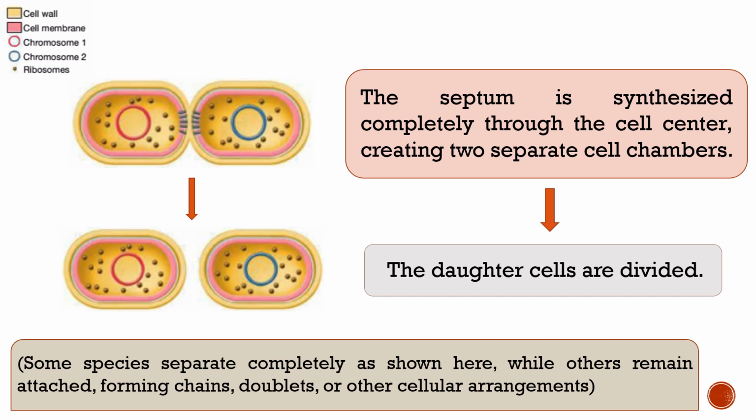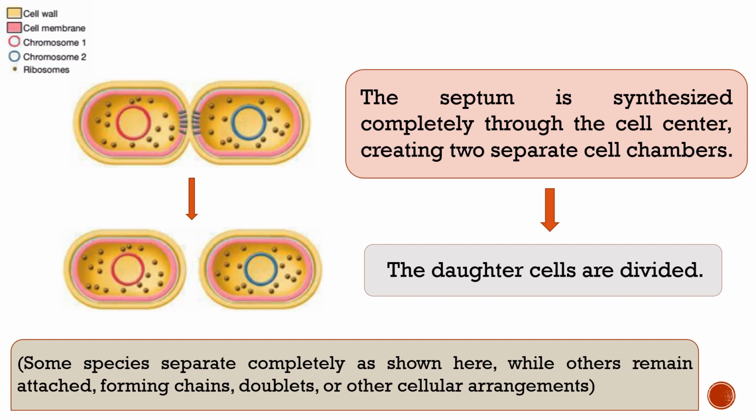As you can see in the last diagram, two daughter cells are divided from the one parent cell. The septum is a formation that separates both cells and helps in the separation.